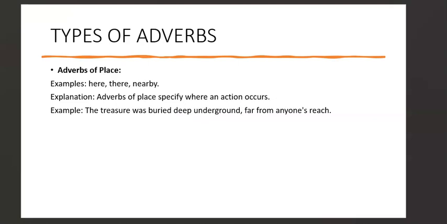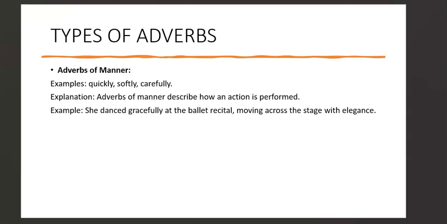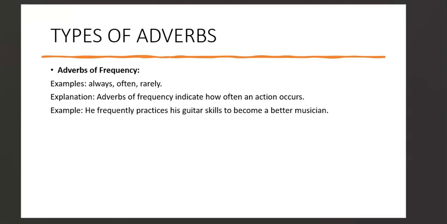Then the next category is adverbs of place. Now with the adverbs of place, they tell us where an action occurs. So adverbs answer the questions where, when, how, okay? So the adverbs of how are the manner in which an action has been done. It's manner. So the question how is answered by the adverbs of manner. Then the question also how often, or how something has been done, or according to time, how is mentioned in frequency. So how answers the questions on frequency too.